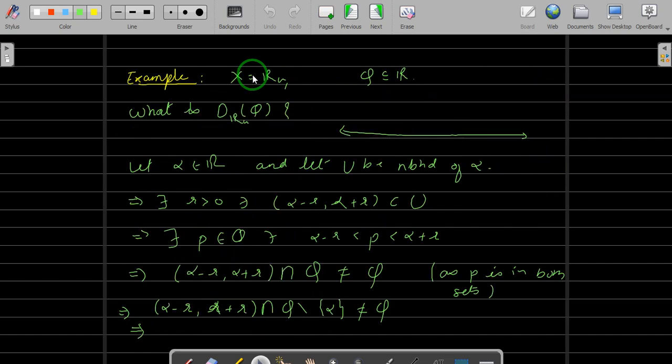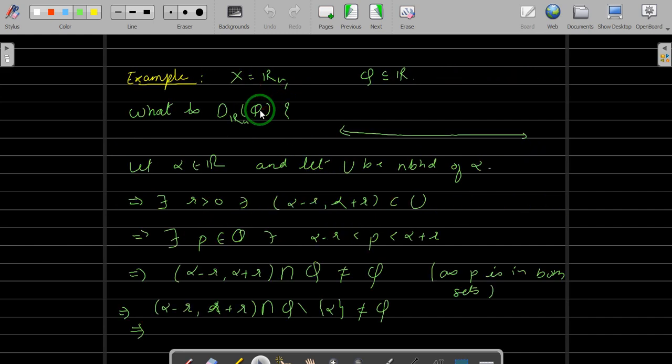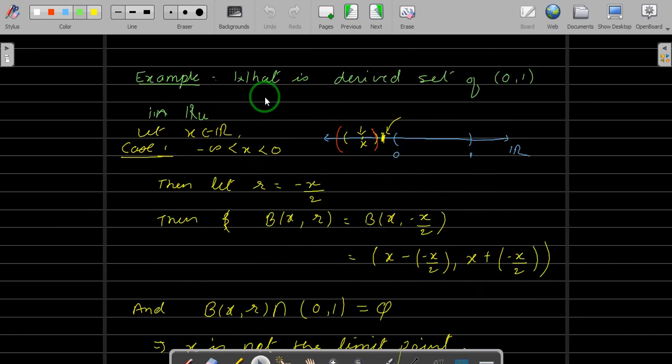We have found the set of all the limit points, which is called the derived set, of the rational numbers in the set of real numbers with the usual topology. And also we have found the derived set of the open interval (0,1) in two different topologies. First we have found it for the lower limit topology R_L, which is generated by this basis, and then we have found it for the usual topology on R_U, right?